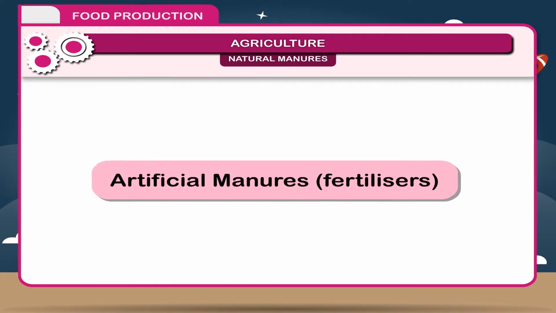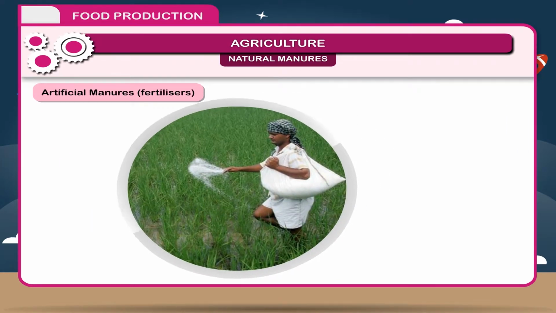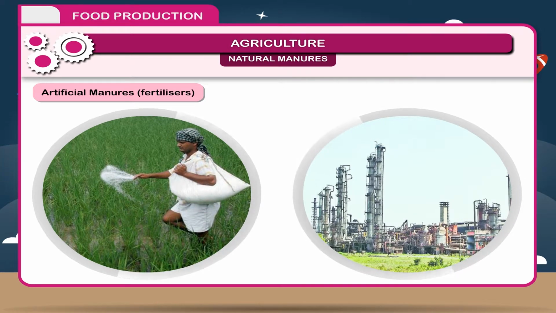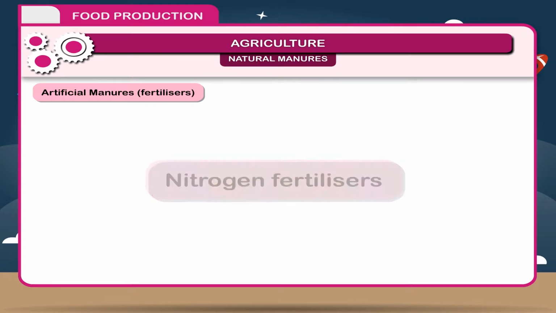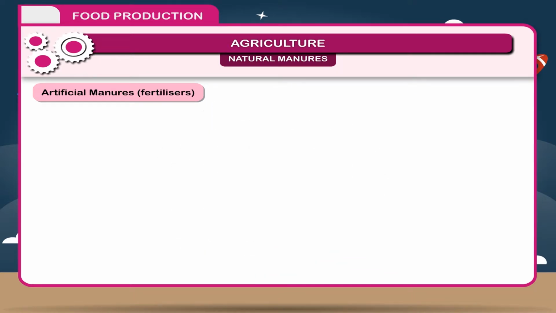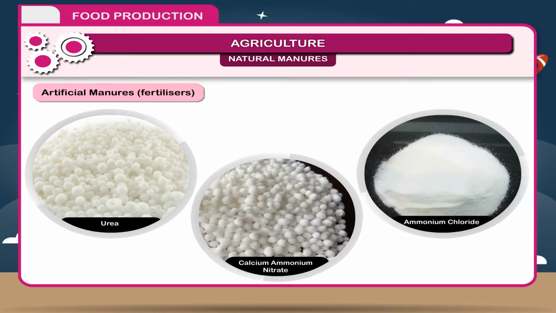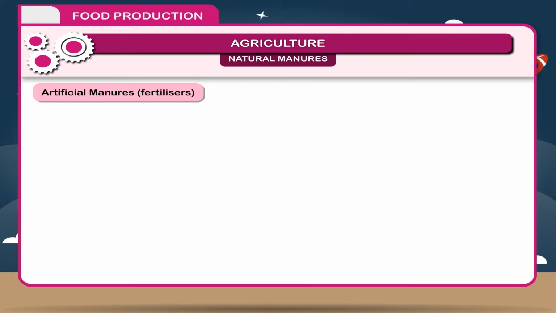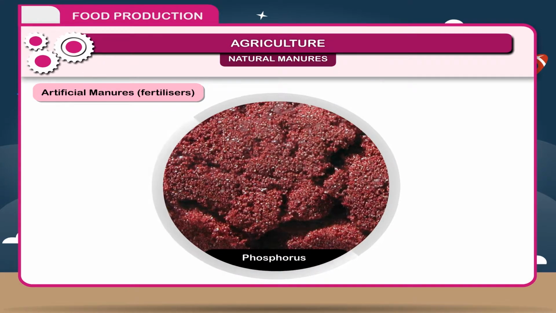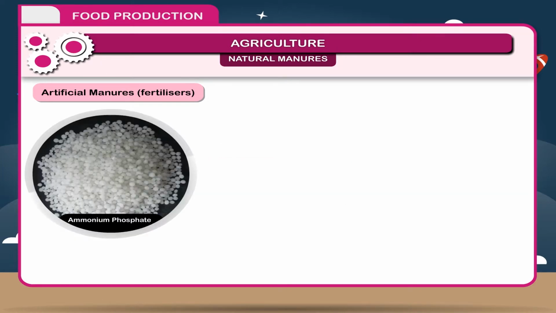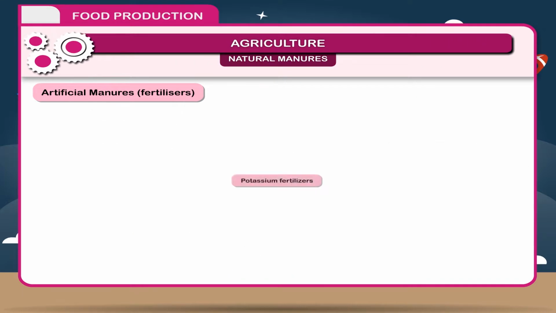Artificial manures, fertilizers. These are a mixture of chemical compounds and are produced in factories. These are of three types. 1. Nitrogen fertilizers. They contain more nitrogen. Example: urea, calcium ammonium nitrate, ammonium chloride, etc. 2. Phosphorus fertilizers. They have more phosphorus. Example: ammonium phosphate, superphosphate, bone meal, etc.